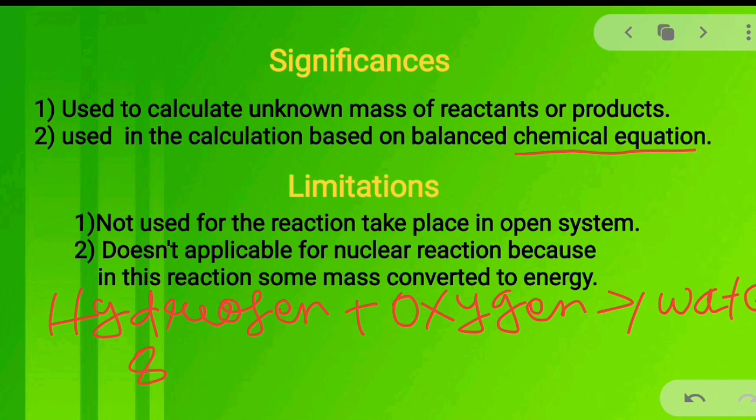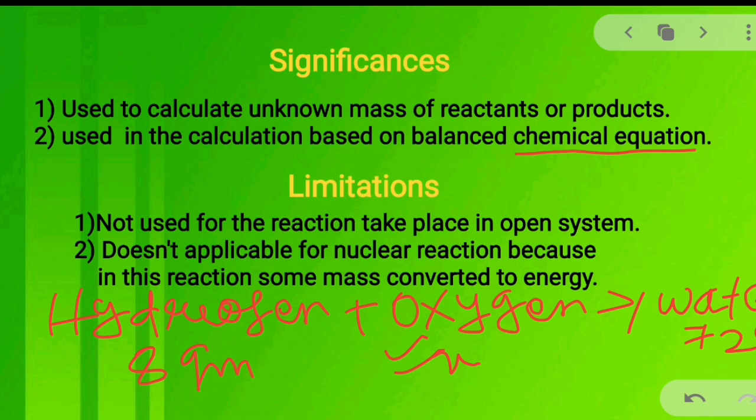Suppose 8 gram hydrogen reacts with X gram oxygen, the unknown mass is X. Then it produces 72 gram of water. Now we can calculate what is the mass of the oxygen required in this case so that we can get 72 gram of the water.